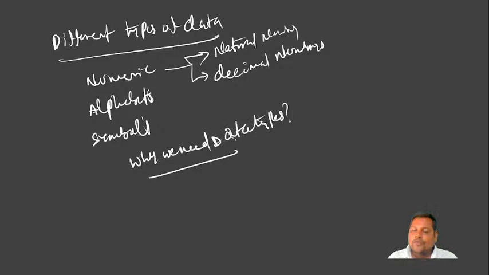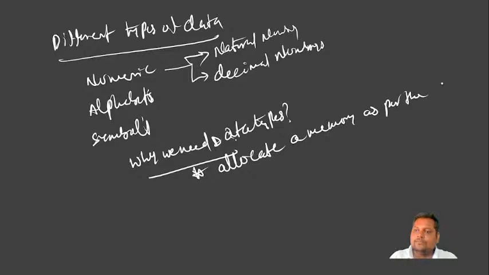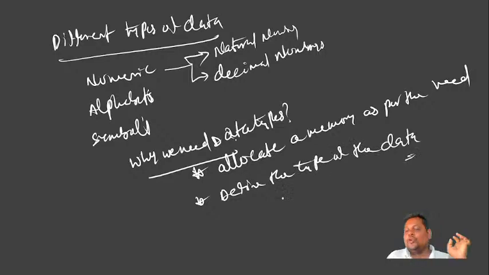First point, allocate the memory as per the need. Second one, define the type of the data. What is the type of the data we are using, that we have to define. So that's why we need data types.